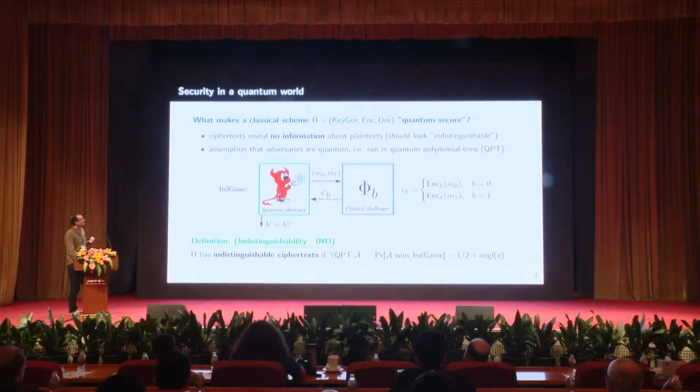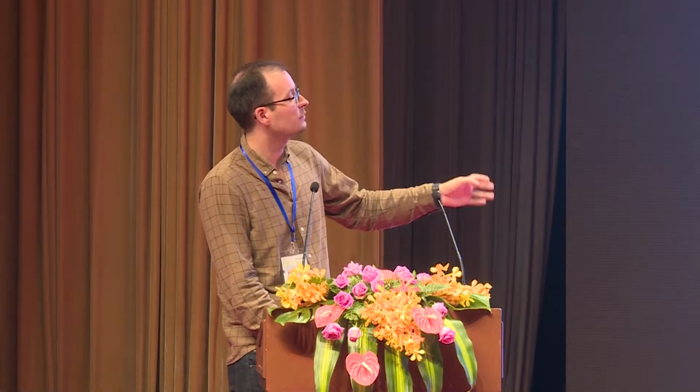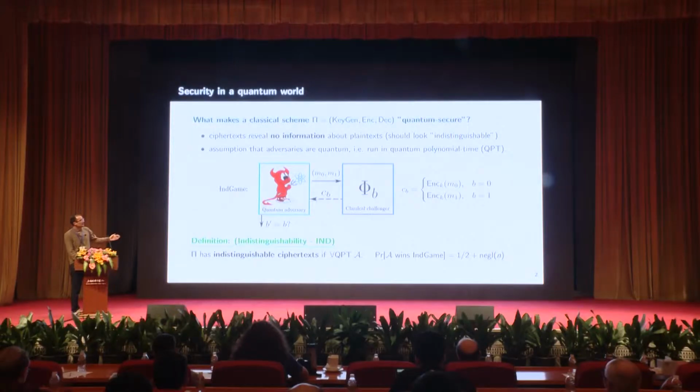And this is a nice way to quantify indistinguishability. And we use the following definition. So we say that a scheme Pi, say a symmetric key encryption scheme, has indistinguishable ciphertexts if essentially no adversary that is efficient and quantum can win at the following game with probability much better than 1/2, okay? So note that there's always an adversary that can win with probability 1/2 by just guessing at random, right? So we're saying that any advantage must be negligible. And n is, for example, the security parameter or the length of the key, say.